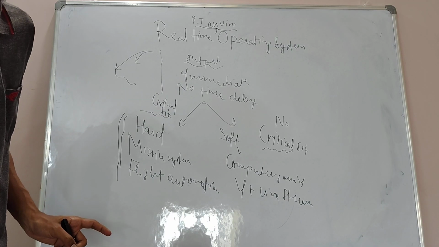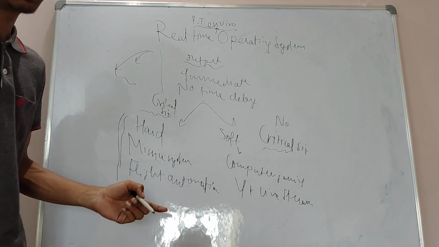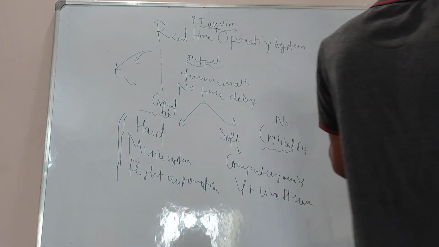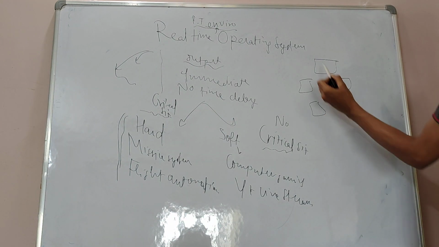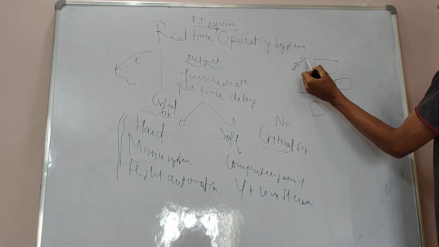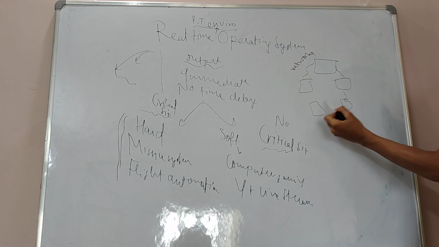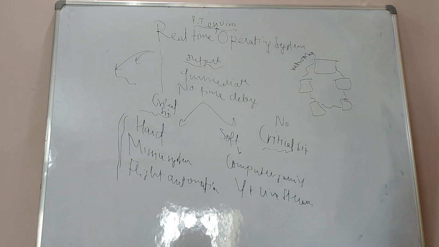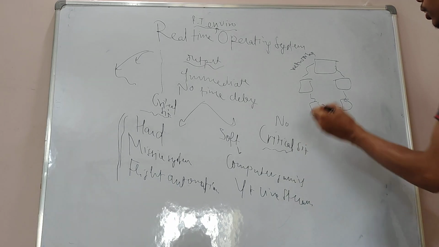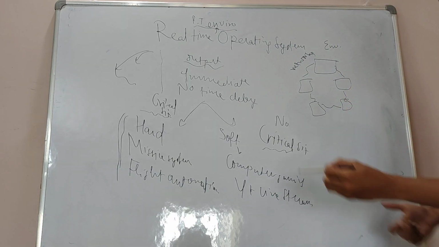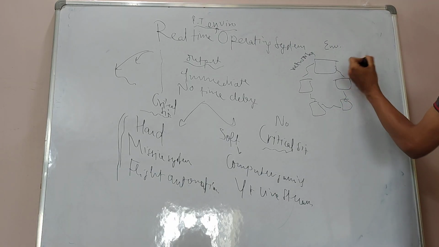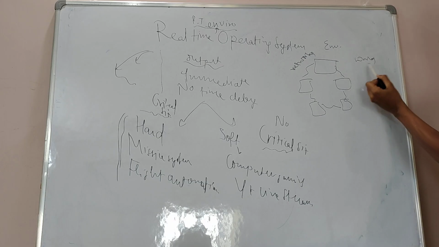Now we will discuss distributed operating system. Suppose these are my machines, and these are connected through networks. In a distributed system, I create an environment in which my machines are distributed all over the world geographically.